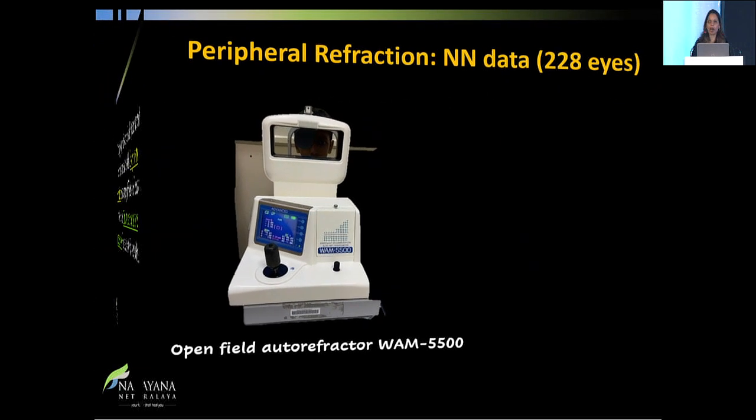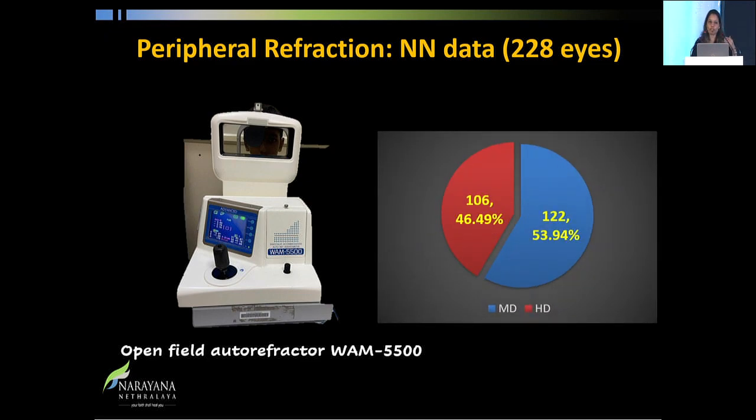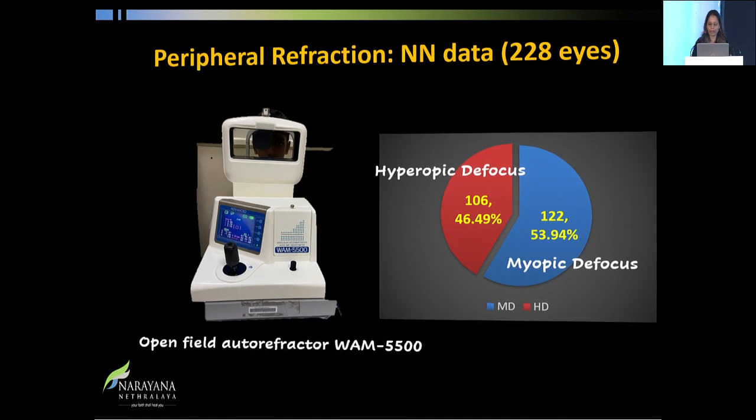It's a need that we all collect our data and get information on how they are doing. Incidentally, now that we are talking about peripheral refraction, I would like to give you the data that we have been using. We have an open field autorefractor where we make the patient look at distance and do the peripheral refraction. What we found is that about 54% have myopic defocus. So what we are assuming, that peripheral hyperopic defocus causes myopia progression, is then not certain, because we are getting more patients with myopia progression having a myopic defocus. We have only 46% with hyperopic defocus.